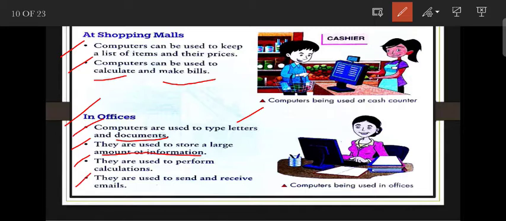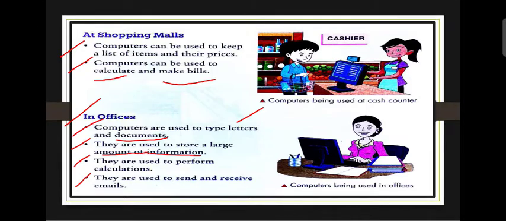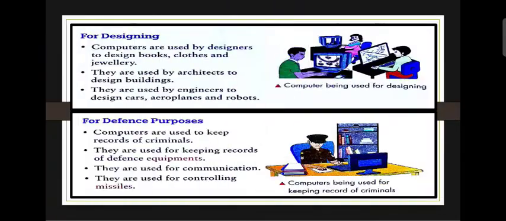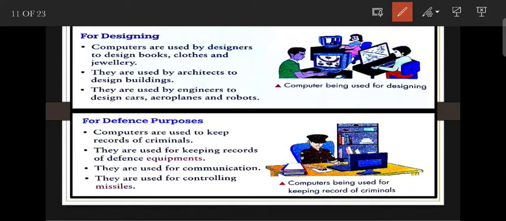Next is they are used to send and receive emails. Okay, next is for designing purpose. So computers are used by the designer to design books, clothes and jewelry. Next is they are used by the architects to design buildings. Okay, so the computer helps us in the designing field to design books, clothes and buildings, and the engineers design cars, aeroplanes and also the robots.